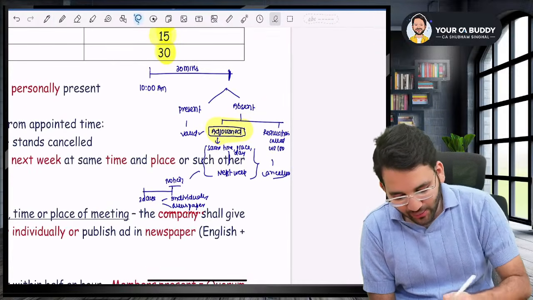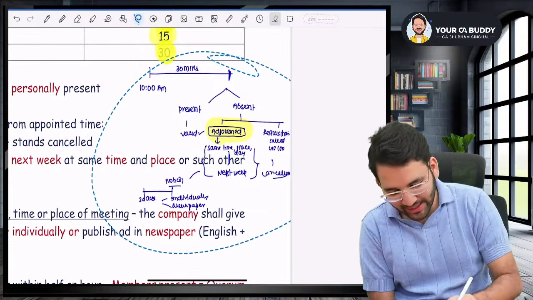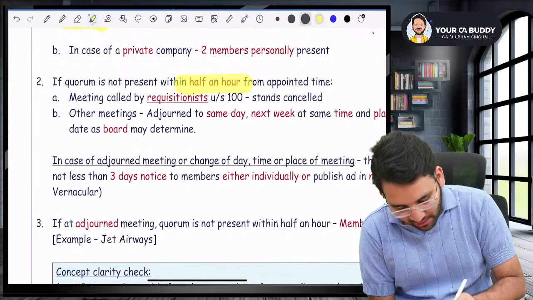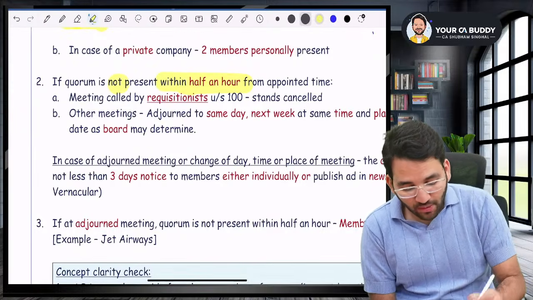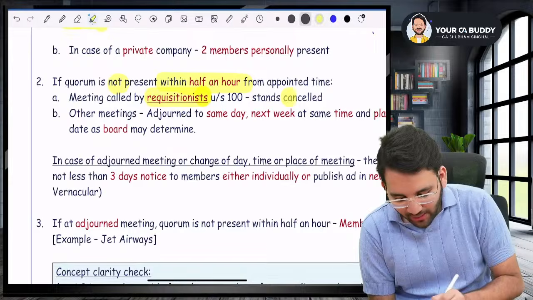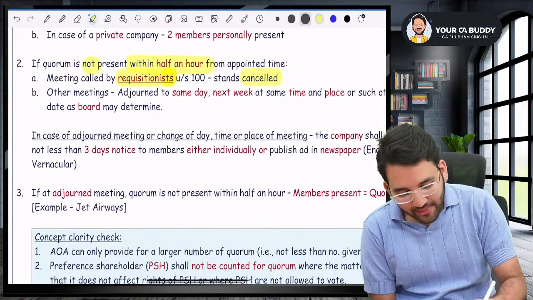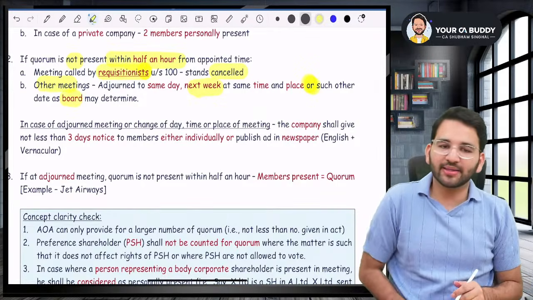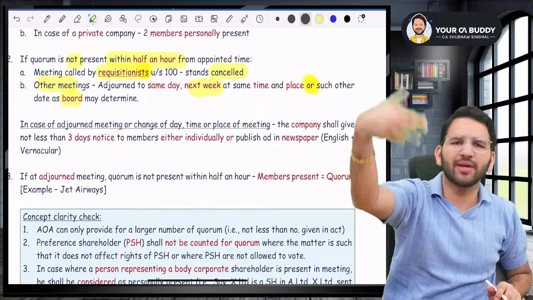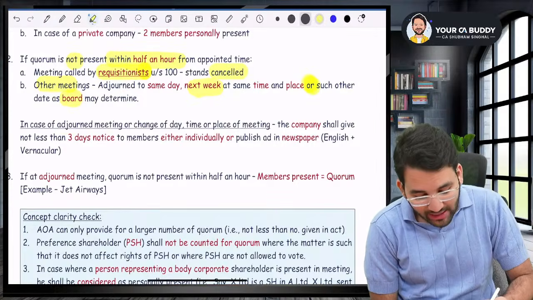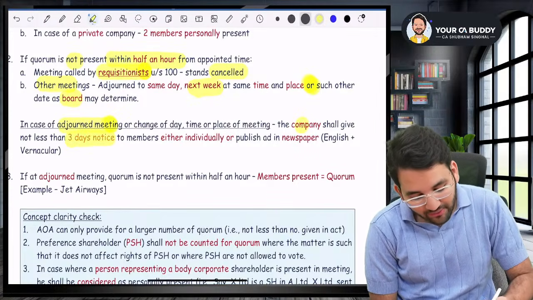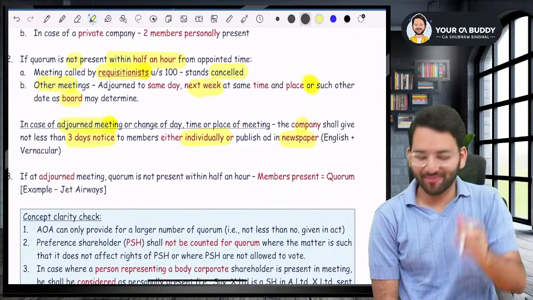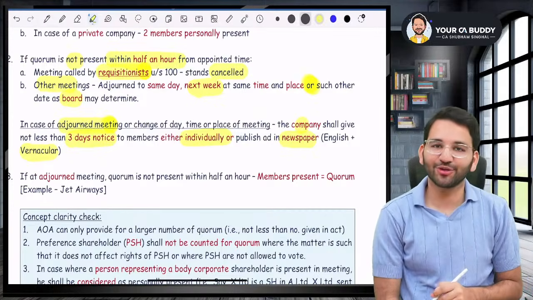So what did I say, sir? Let's try to understand. Please try to understand again. You have to check within half an hour quorum. Now, if quorum is not present within half an hour, the requisitioners meeting will stand cancelled. But however, other meetings will either be adjourned to next week or such other date as the board may decide. Board can also decide that I don't want next week, I want at a later date. But sir, however, in case of adjourned meeting, the company will give 3 days notice to the member either individually or you publish it in the newspaper, two newspapers, sir, always English newspaper and vernacular newspaper.